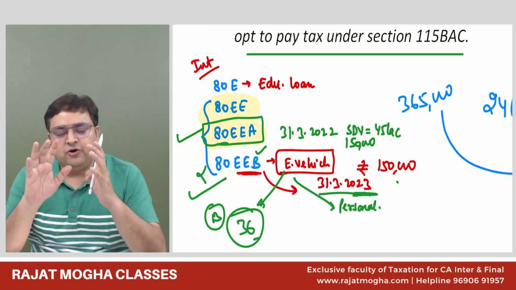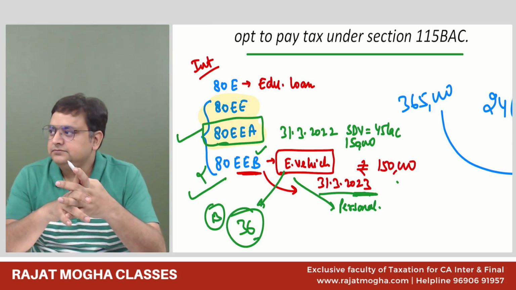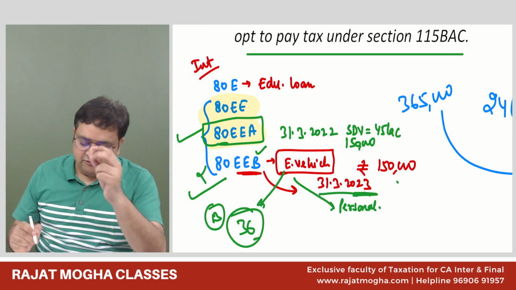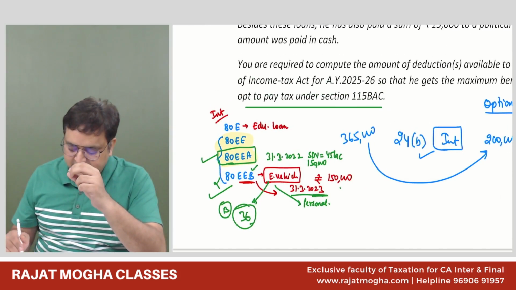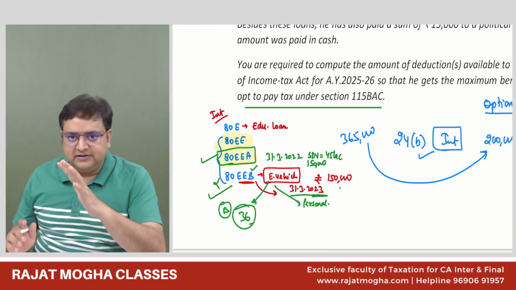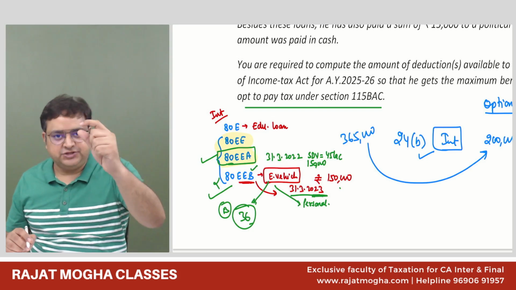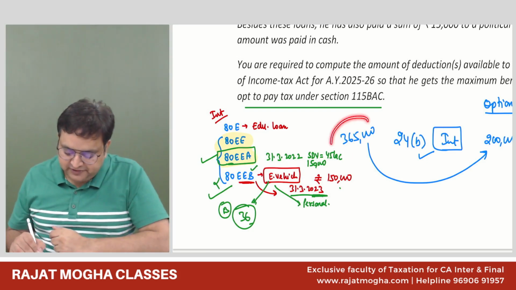Are you able to recall this section also? Yes, sir. Now please tell me. I was also saying that if you have taken a deduction of this interest under any other section, then you cannot take that much deduction. So please tell me, 3,65,000.